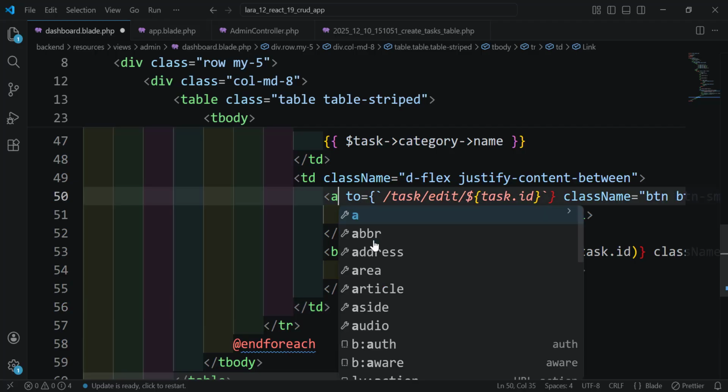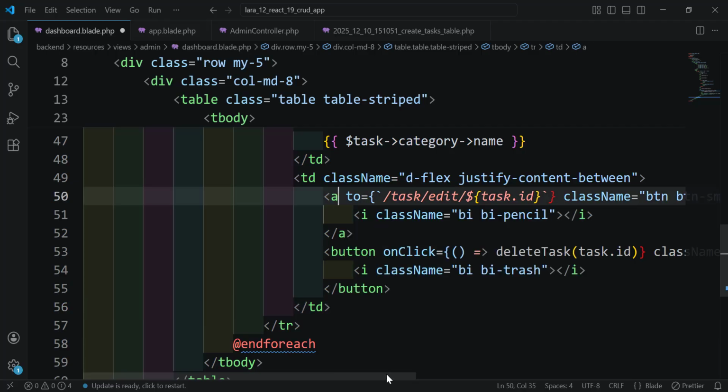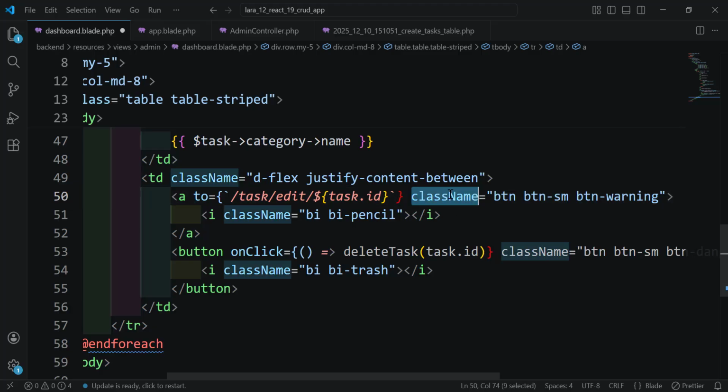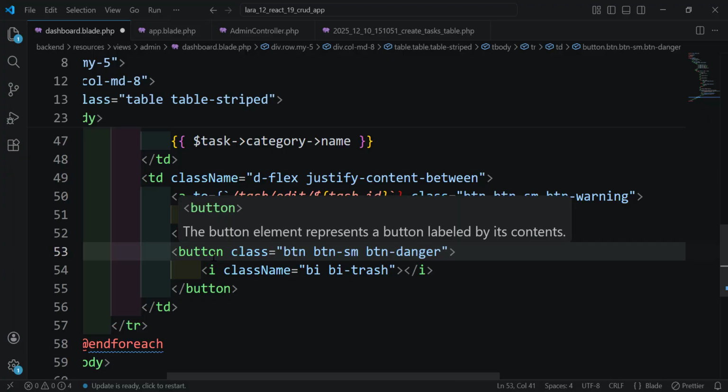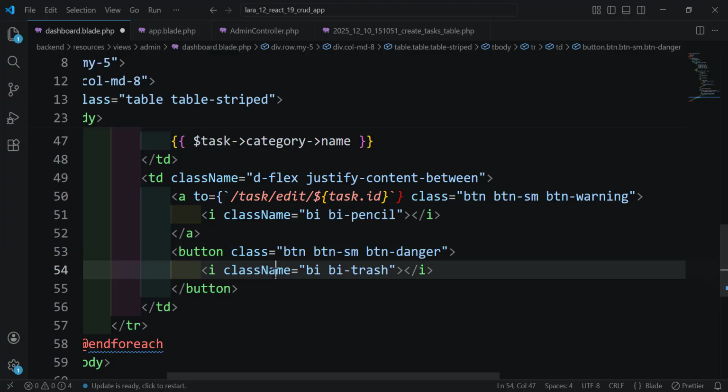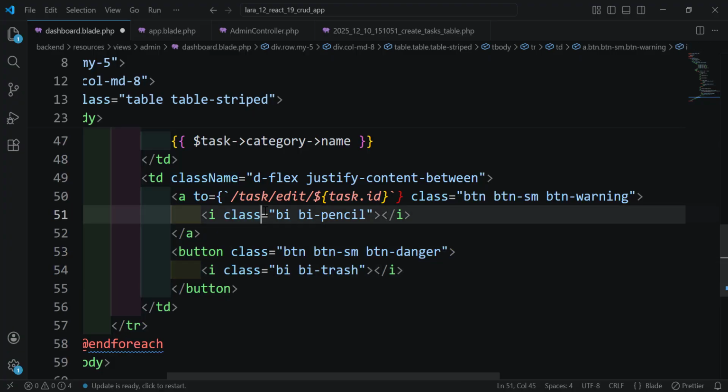We need here a tag instead of link, and we need here the class instead of class name. Same thing here for this button. Let's remove this on click. And what else here? Also class, and here class. And what else we have?